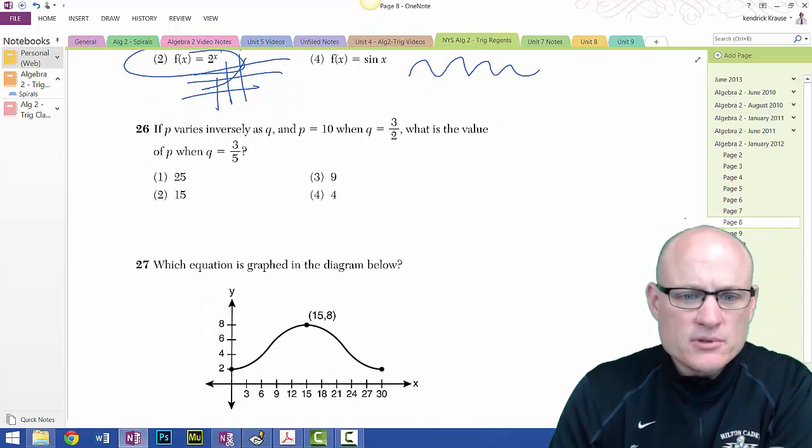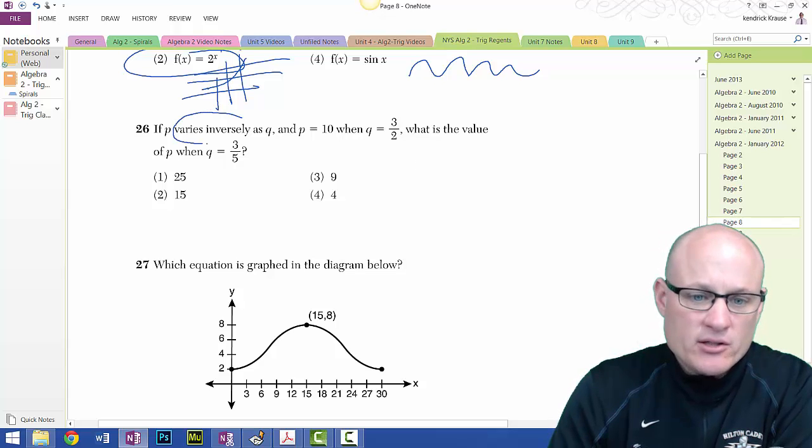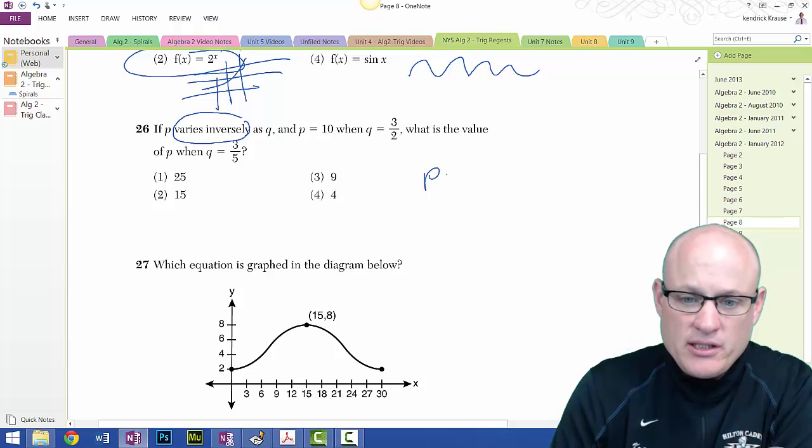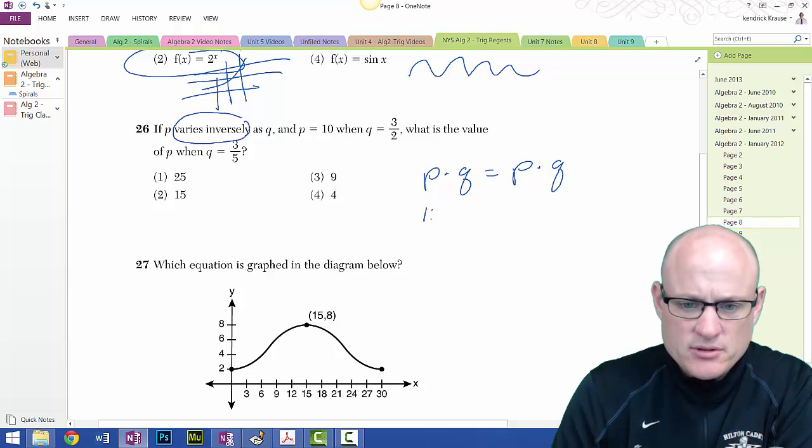26. P varies inversely. Whenever I see the words varies inversely, I know that is P times Q equals P times Q as Q. So P is 10 when Q is 3 over 2.